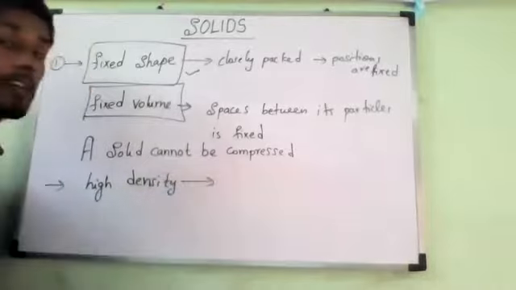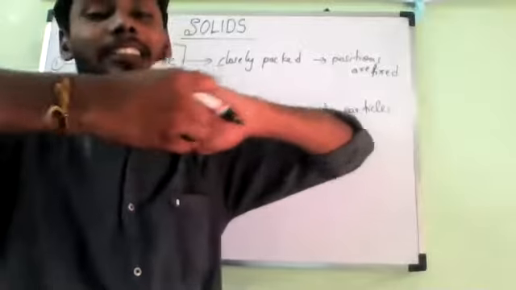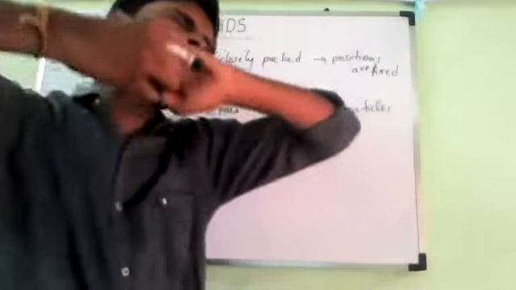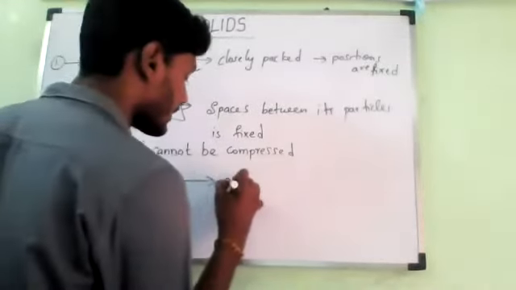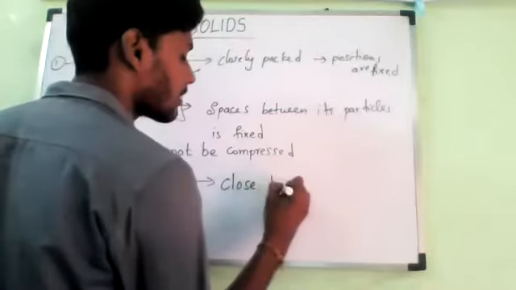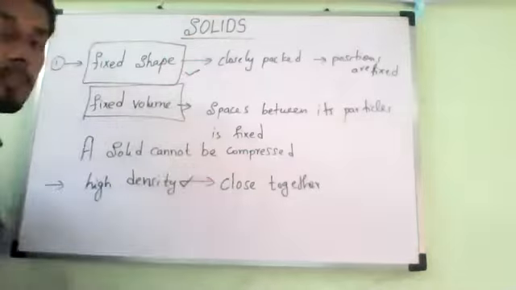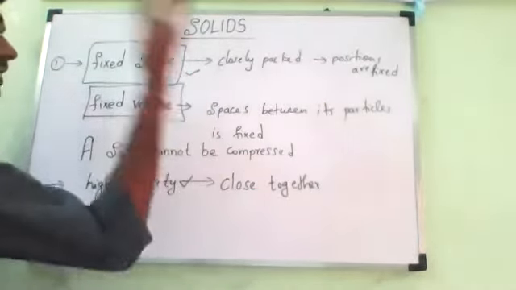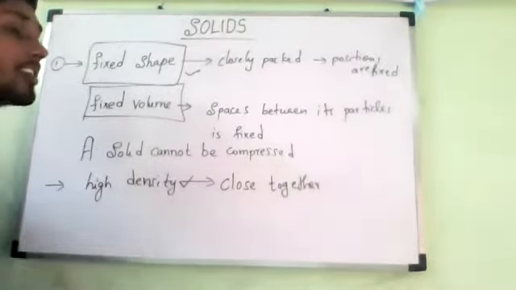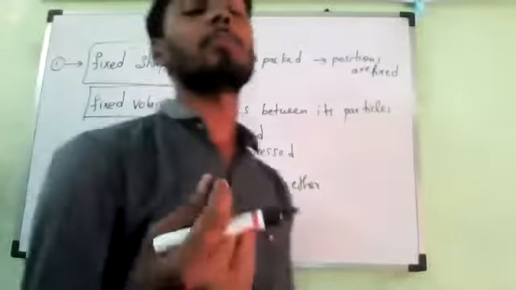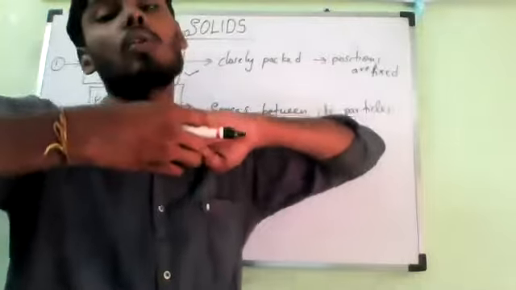Why? Again, the reason. Because the particles are close together. That is the reason the density is high. They have a fixed shape and fixed volume, close together. They cannot be compressed. Density also, close together. The reason behind every property of a solid, what is the first reason? They are very close together.